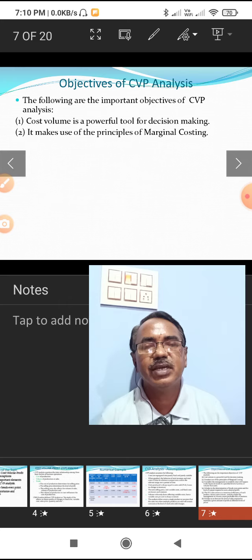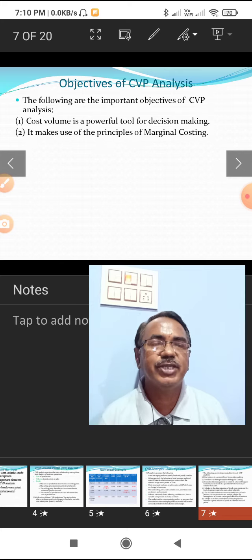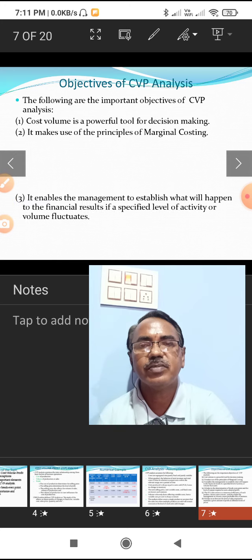Marginal costing is another technique which is based on variable cost. Marginal cost is nothing but variable cost in management accounting. So the principle of marginal costing is applicable to CVP analysis.